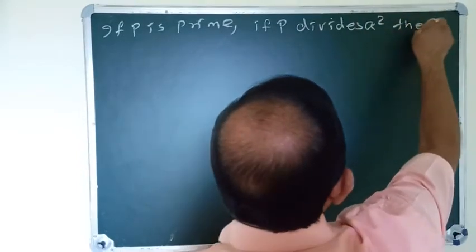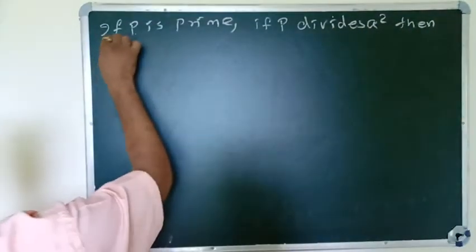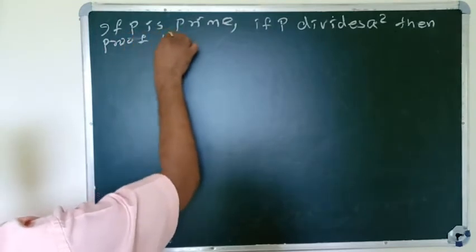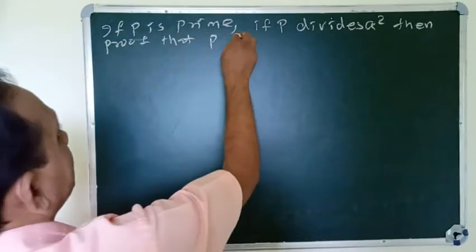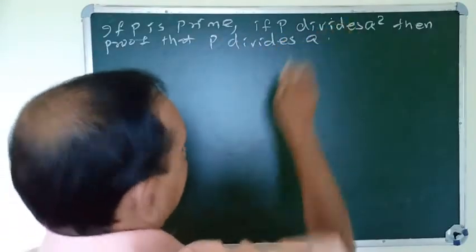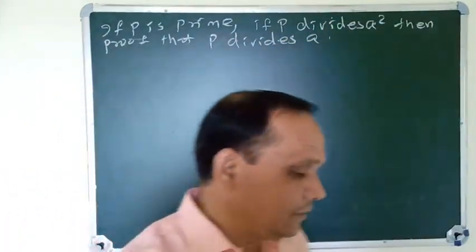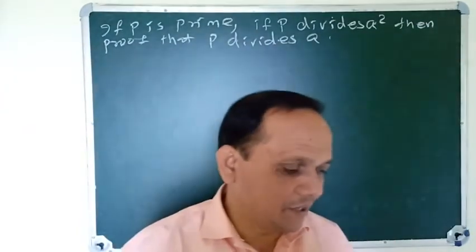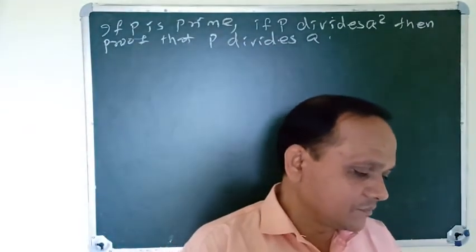Then prove that p divides a. When p divides a square, then p divides a, and we have to prove that.